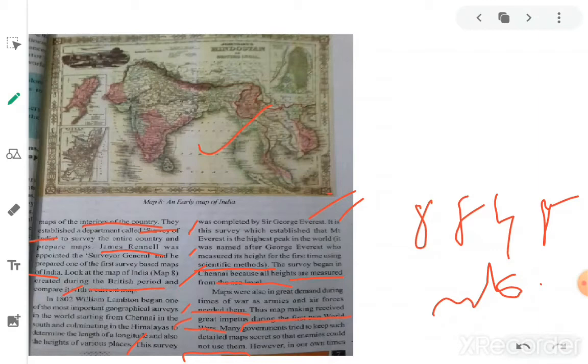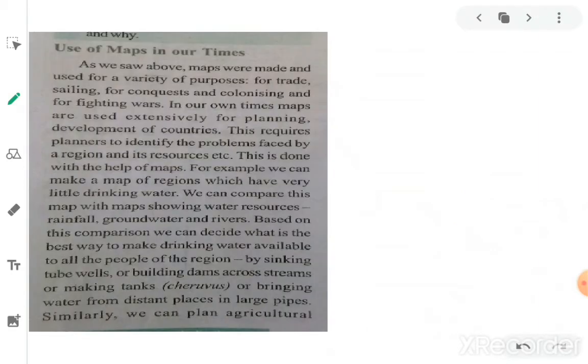However, in our own times, the use of satellite imagery has transformed the nature of mapping. Maps are now also made using satellites, the latest technology.